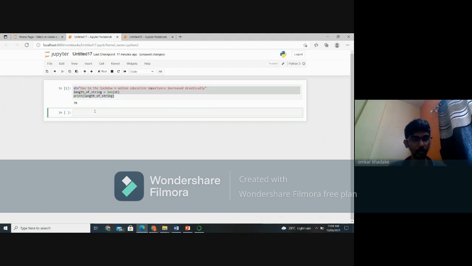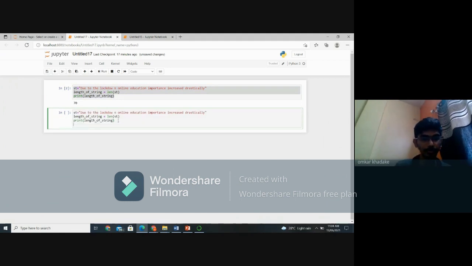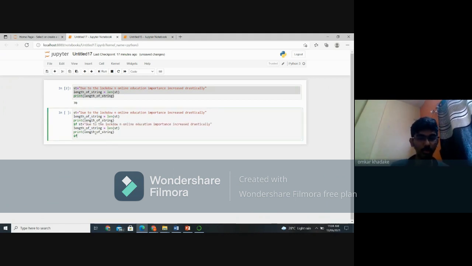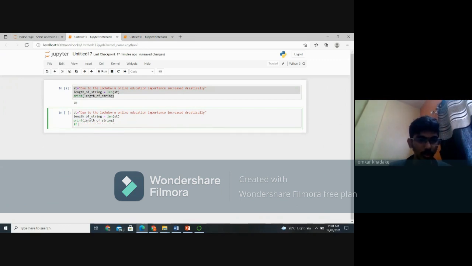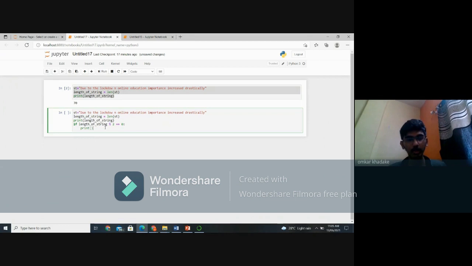For this we are using an if statement. If length of a string is divided by 2 and the remainder is 0, then print even.